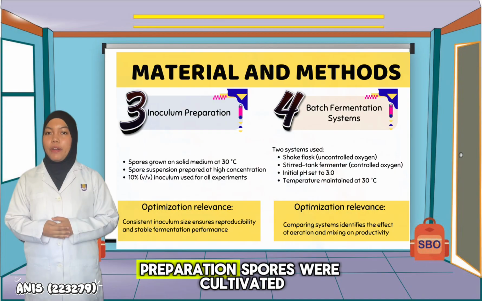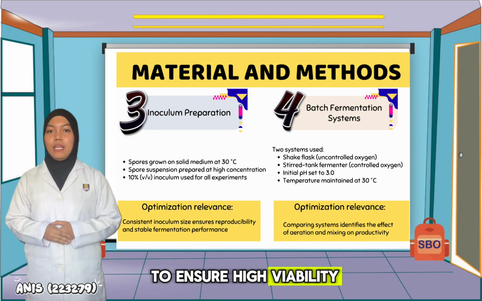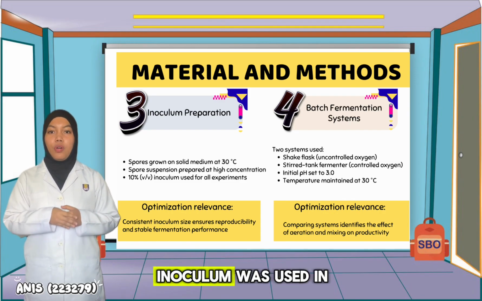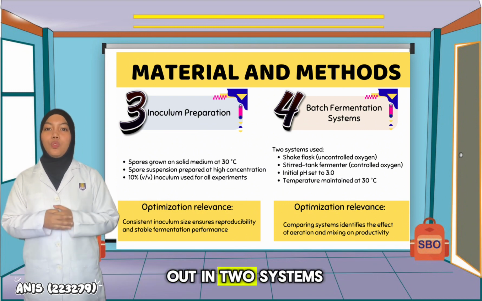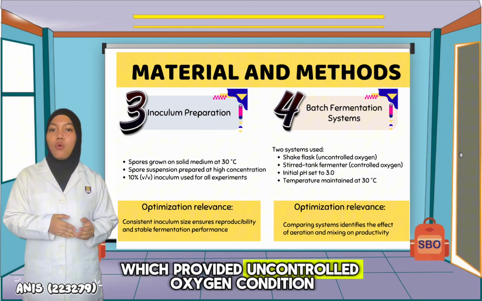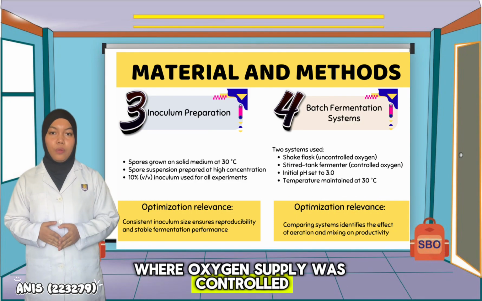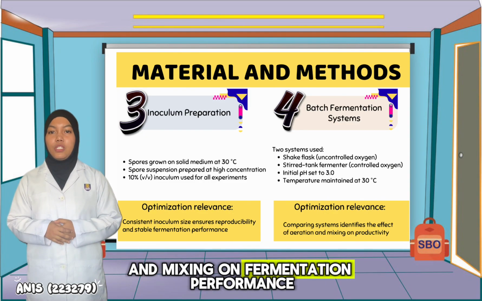For inoculum preparation, spores were cultivated on solid medium at 30 degrees Celsius to ensure high viability. A concentrated spore suspension was prepared and 10% volume-to-volume inoculum was used in all experiments to maintain consistency. Batch fermentation was carried out in two systems, which is shake flask, which provided uncontrolled oxygen condition, and a stirred tank fermenter where oxygen supply was controlled. Comparing these systems allowed evaluation of the effects of aeration and mixing on fermentation performance.